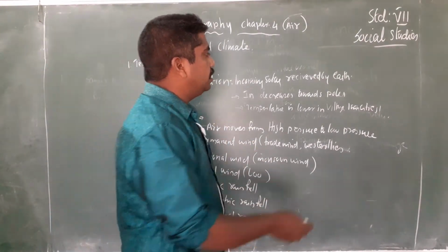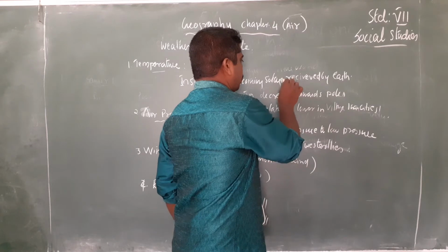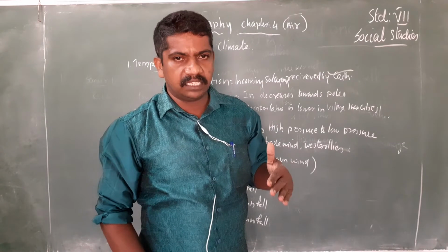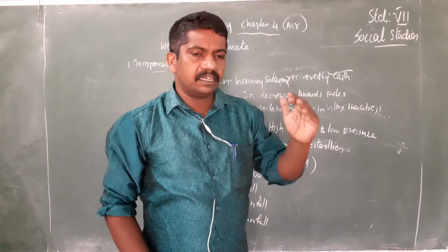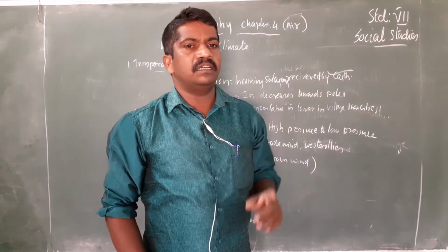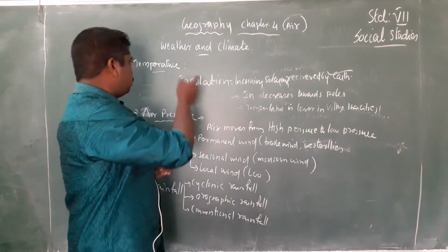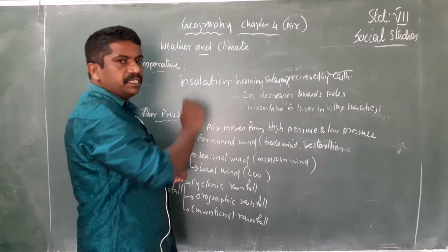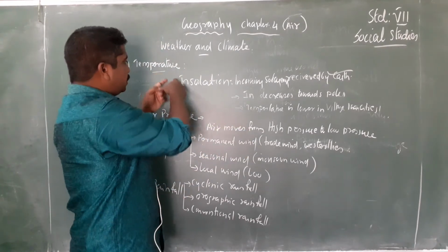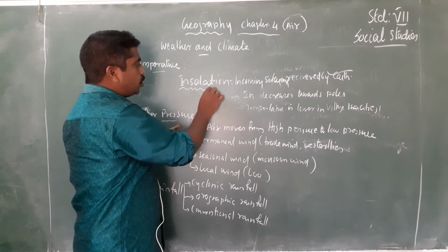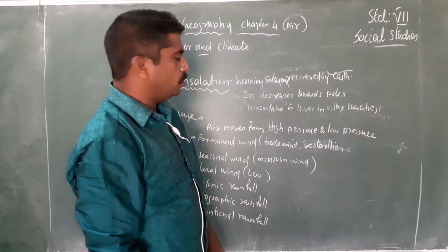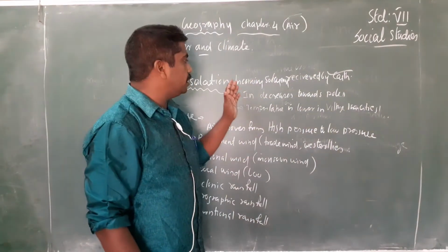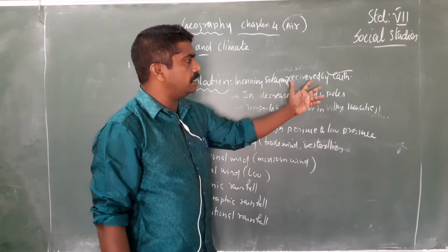What is insolation? Incoming solar energy received by earth is called insolation. So children, temperature can affect the weather or climate of a place. Temperature depends upon insolation, meaning incoming solar energy received by earth.